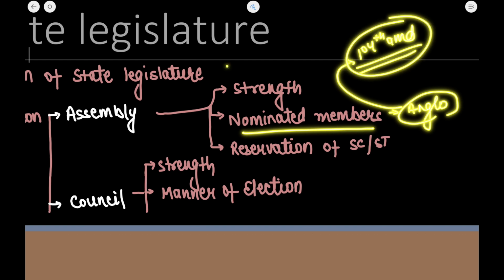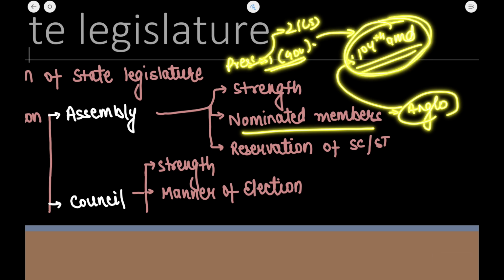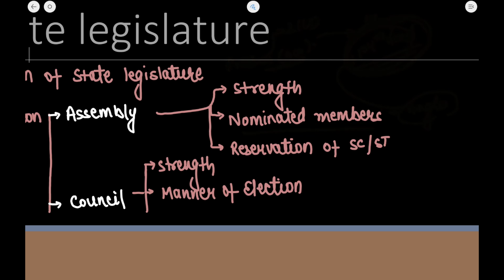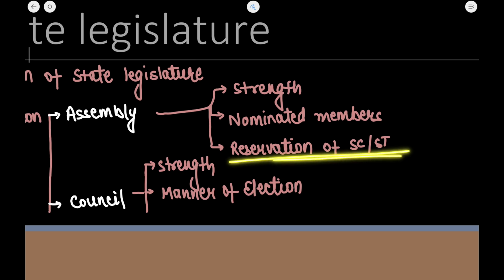Now what happened in the 104th Amendment Act was that the President nominated 2 members to the Lok Sabha. Similarly, 1 member from the Anglo-Indian community was nominated by the governor in the state legislative assembly, but the provision was done away with in the 104th Amendment Act. Okay, now the next point is reservation of scheduled caste and scheduled tribe.